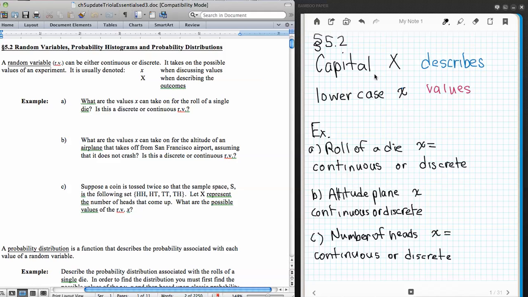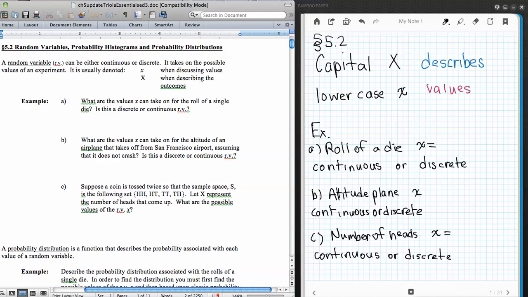that when I write a capital X, I'm going to be talking about a random variable, and when the capital X is given, that means that I'm writing the description of the random variable. And then when I use the lowercase x, a kind of scripty x, that's giving the values of the random variable X. So let's take a look at some examples here.